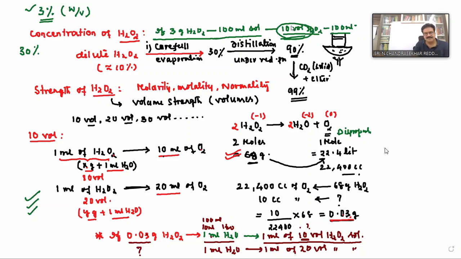Now here, simply you can write the statement. If it is given 10 volumes, 10 volumes is nothing but 0.03 grams in 1 ml. And this is 3% W by V solution. 0.03 grams is in 1 ml, so 100 ml means how much? 3 grams.